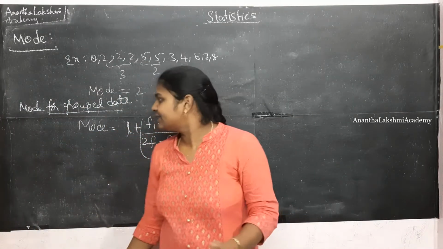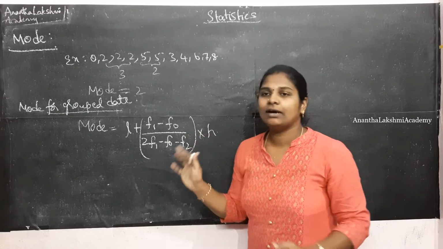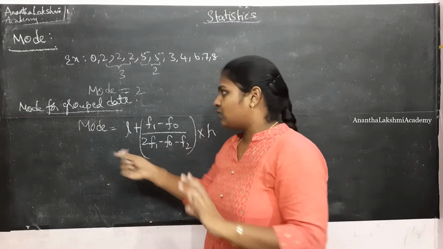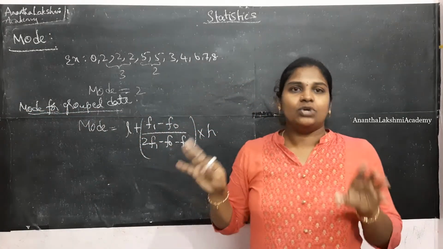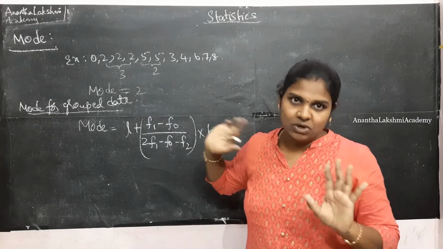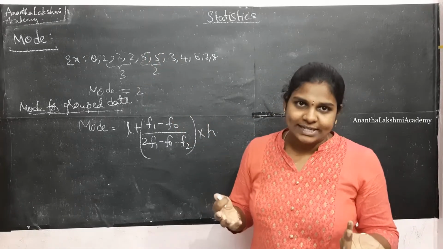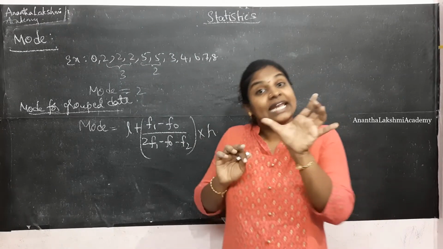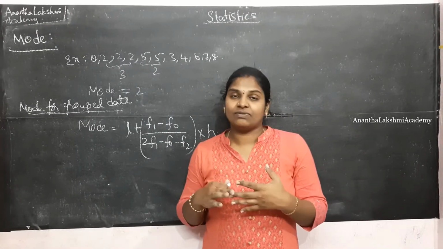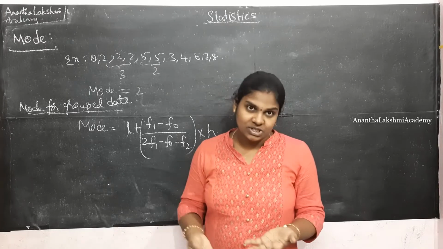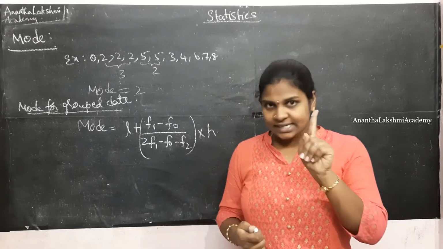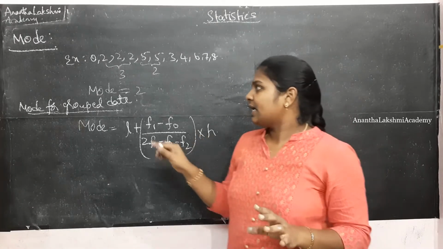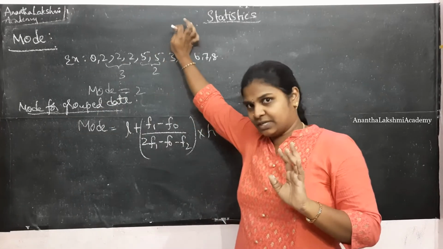Madam, what is that? You have written such a long formula. How can we remember it? Yes, let me explain how to figure this out. For the mode of grouped data, you cannot get it by looking at the observations. In ungrouped data, you figure out which observation occurs the maximum number of times. But for grouped data, we have class intervals. You do not know which frequency is occurring or which observation is repeating n number of times. That is point number 1 to be noted. So for grouped data, we cannot figure it out from the observations.